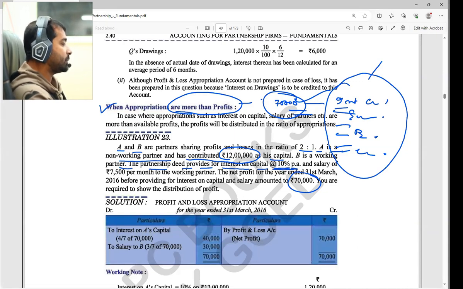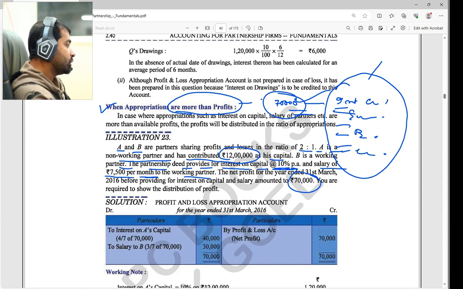Interest on capital is provided at 10% per annum, and they are also giving a salary of 7,500 per month to the working partner. Only the non-working partner contributed capital, so the working partner's capital is not shown at all. So I know the capital is 12 lakh, and 12 lakh into how much percentage will it be?